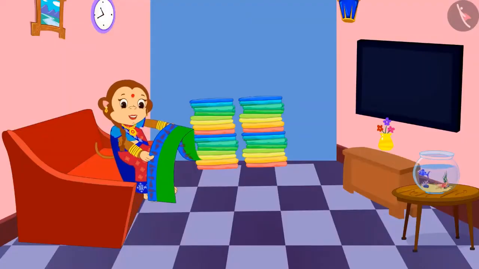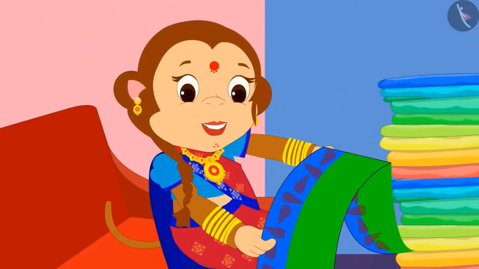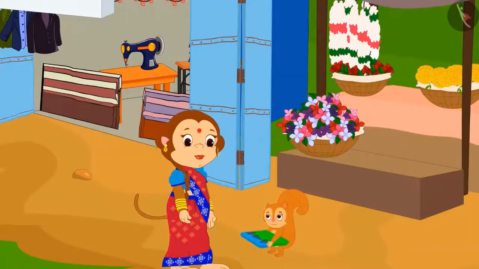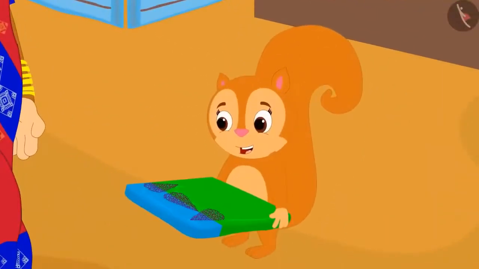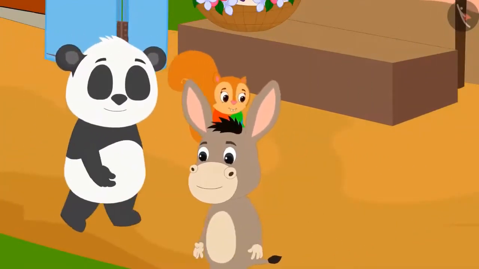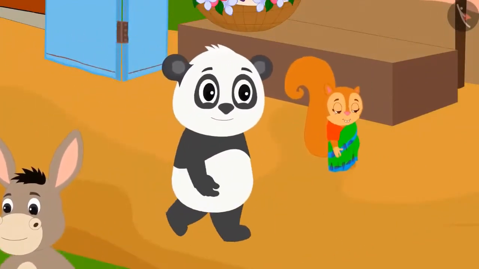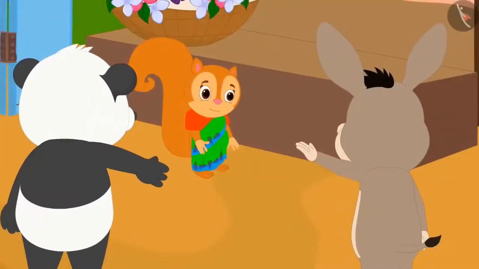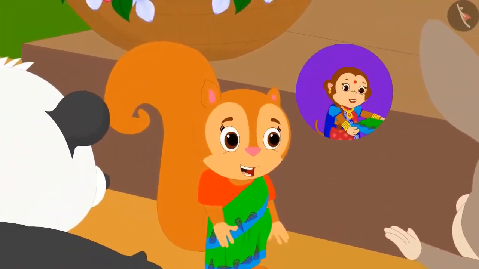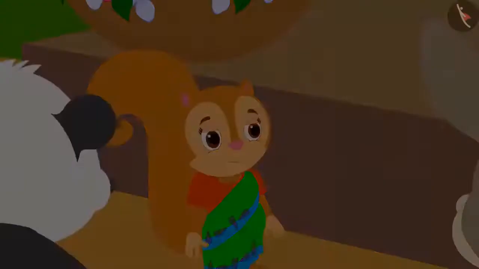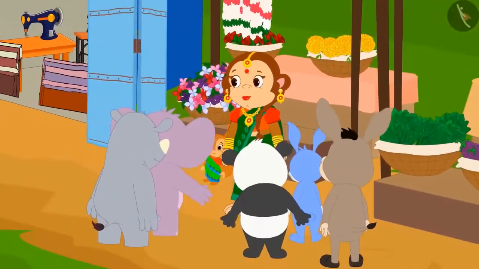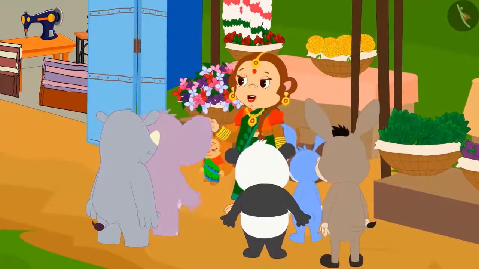Banno made a beautiful design in this way on Chanda's sari, and the next day she gave that sari to Chanda. Chanda liked that sari very much. The very next day she went shopping in the market wearing that sari. Everyone liked Chanda's sari in the market. Banno has designed this sari for me, Chanda said. Then what was to happen? Banno got orders to make a lot of saris the next day.